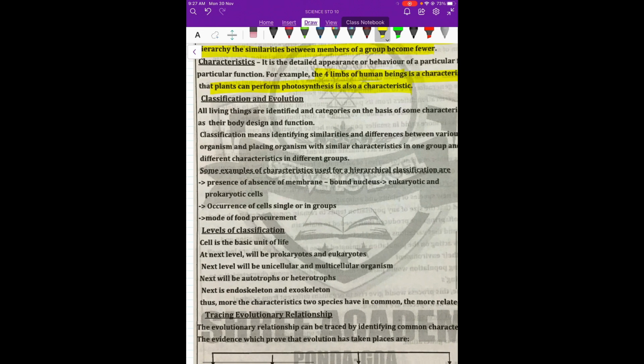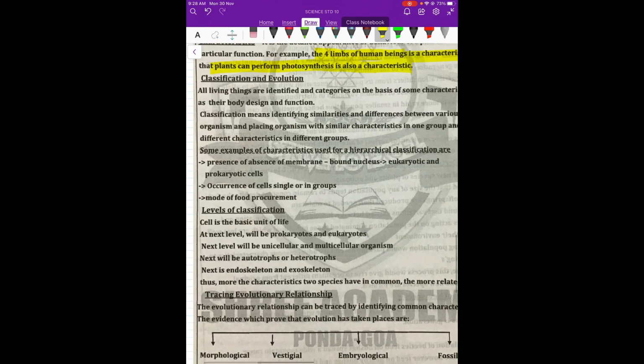Then, how are organisms classified? We had studied in 9th standard, in diversity of living, how the animals are classified. They are classified on the basic characteristics: the body design, the functions, the habits, the ways of nutrition, and there are so many things. For example, the presence and absence of nuclear band, eukaryotic and prokaryotic. This is at the basic level. After that, how many cells are there? Is it single cellular or multicellular? What is the mode of food procurement? What are the limbs? All these things.